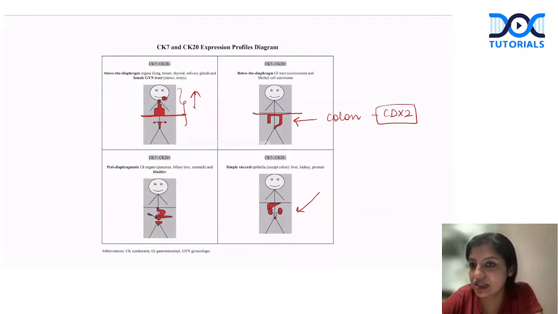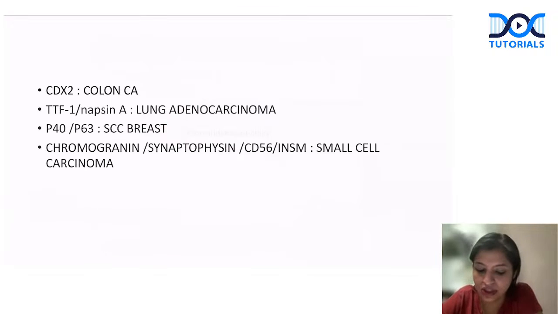These are CK7, CK20 profiles. Very important question that they ask you. These are some IHCs which they ask you again and again in the exam. So please recall that. CDX2 is colon, which I told you. TTF1 and napsin are lung adenocarcinoma. P40 and P63 are squamous cell carcinoma of breast. Please remember, chromogranin, synaptophysin, and CD56 are all neuroendocrine markers. So small cell carcinoma of lung or any neuroendocrine tumor can show you these markers. Remember that point always.